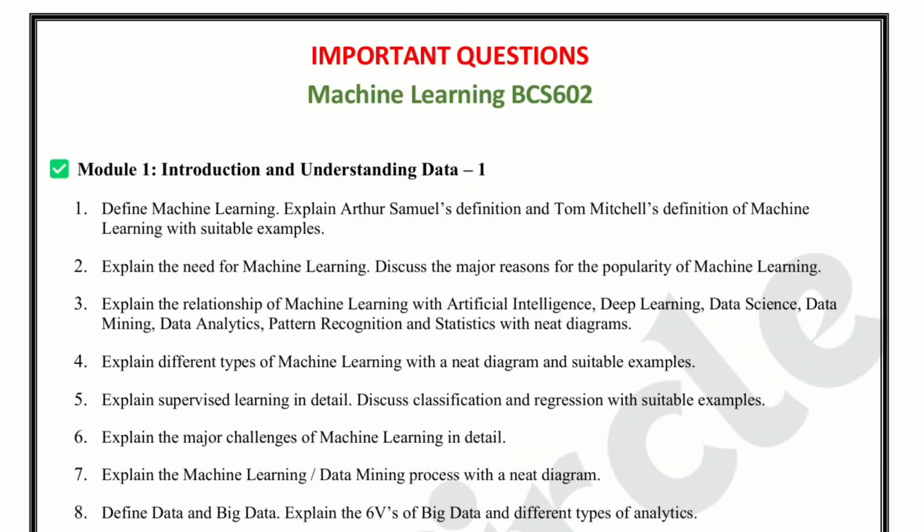Prepare this as a step-by-step process: data collection, pre-processing, model building, evaluation, and deployment. Question number 8. Define data and big data. Explain the 6 Vs of big data and different types of analytics. Revise the 6 Vs: volume, velocity, variety, veracity, value, and variability. Also prepare types of analytics.